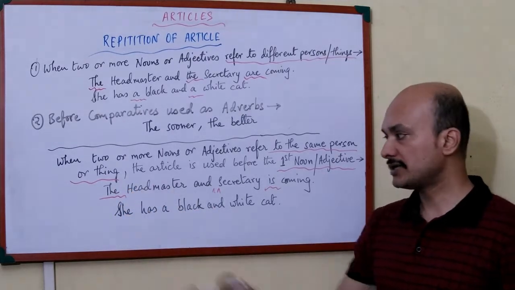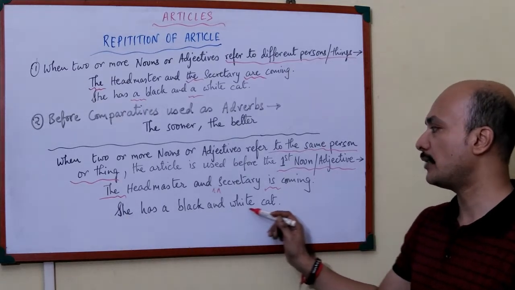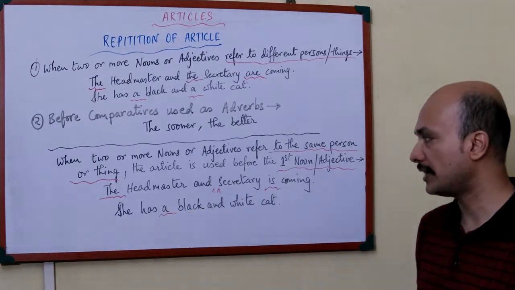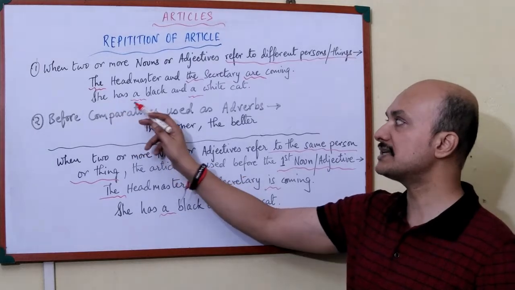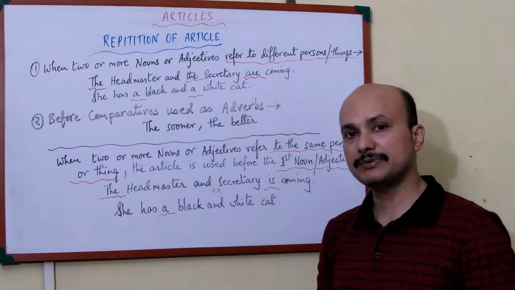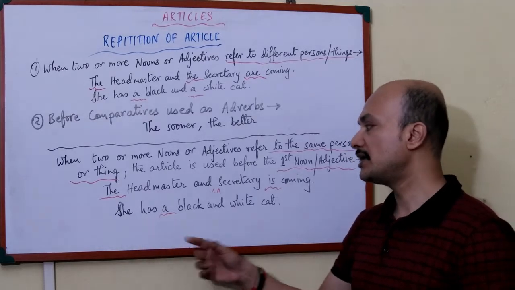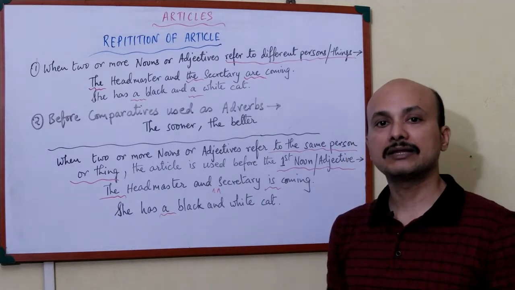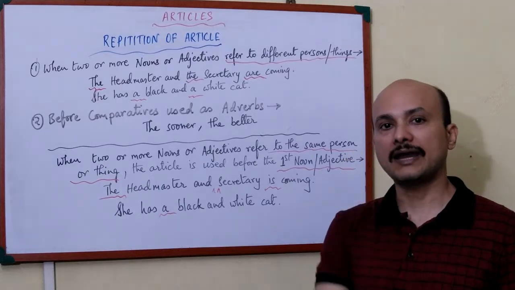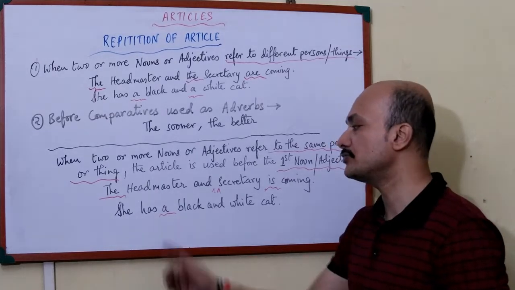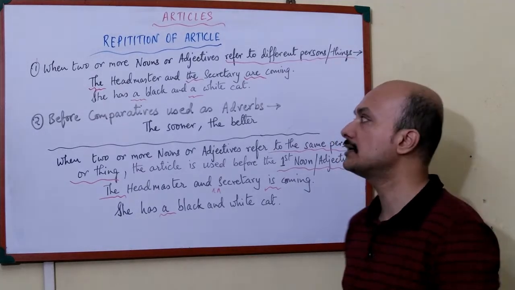Now next one also, see: "She has a black and white cat." Now here what was written? "She has a black and a white cat." That means how many cats she has? Two. But here she just said she has a black and white cat. That means she has only one cat. So because she has only one cat, I will use only one article here.